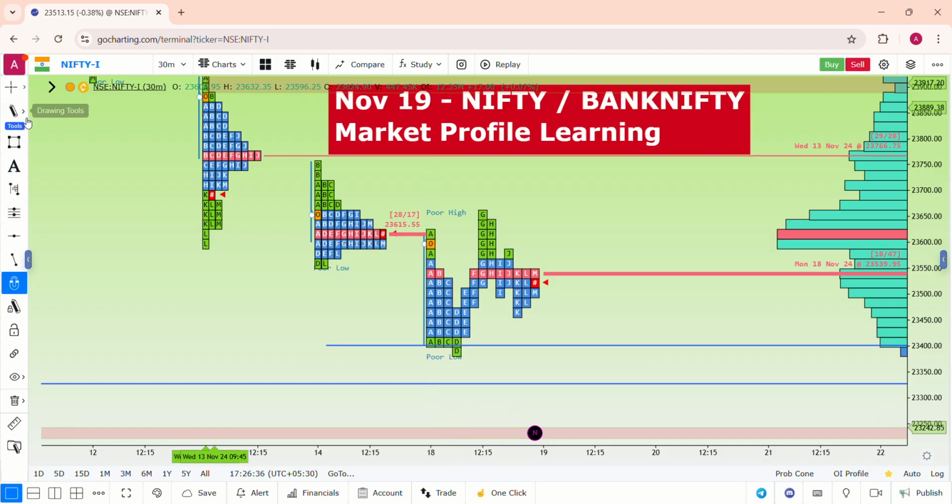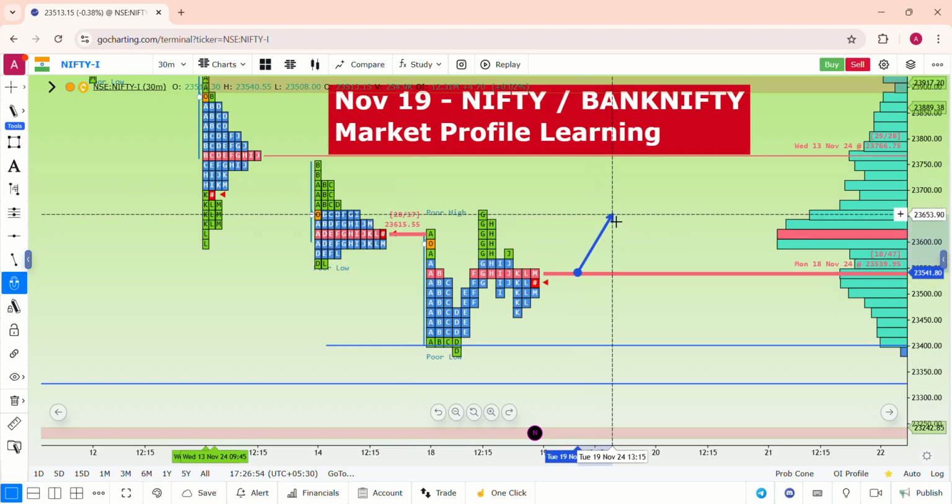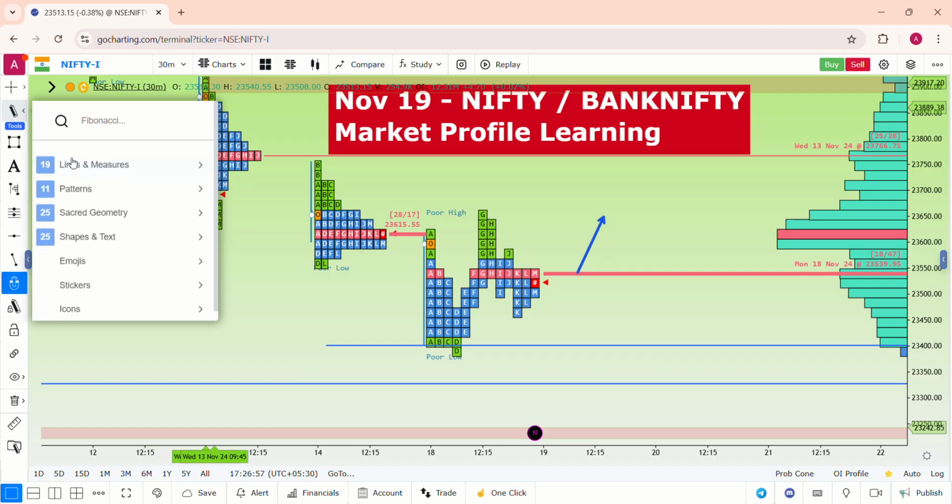So if Nifty starts to come on the upside, that is from the PPOC of today. Today's PPOC is at the level of 23,550, and yesterday's PPOC, where we had today's rejection from the beginning of the market, which triggers the smart money selling, is at 23,600. So from here, if the Nifty starts to come on the upside, even today the IB extension did not happen.